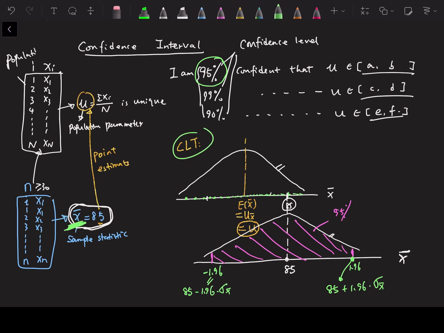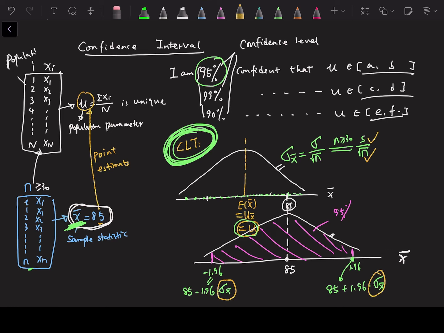Central limit theorem, check out my video about the central limit theorem. You know that, by the central limit theorem, X bar follows a normal distribution when n is large enough, the mean of X bar equals the population mean, and the standard error of X bar equals the population standard deviation divided by the square root of n. When n is large enough, this equals s over the square root of n. If you know the sample size, you always know n, and you always know the sample statistics, so you always know the standard error, right?